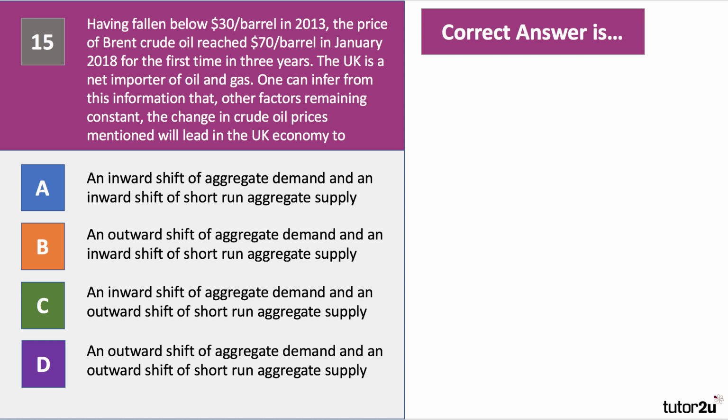Well, it's either A, B, C or D. I'll give you a clue there. What do we think is going to happen to AD and AS if there's a hefty rise in oil prices and the UK is a net importer of oil? Have a go at question 15.